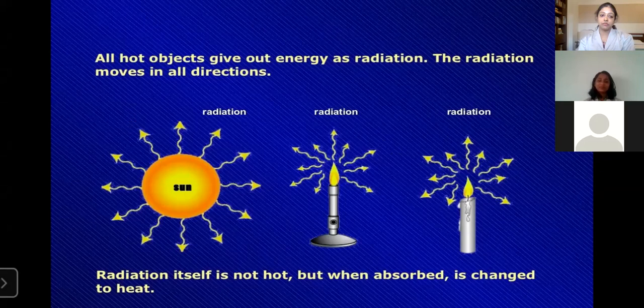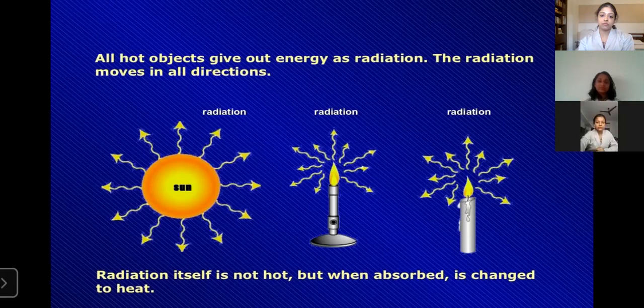All hot objects give out energy as radiation. The radiation moves in all directions. Radiation itself is not hot, but when absorbed it is changed to heat.